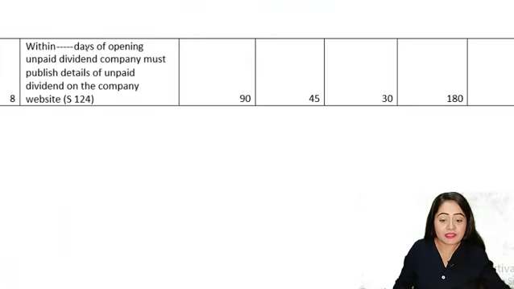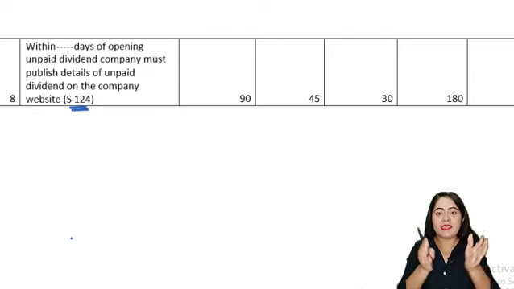Question 8. Within dash days of opening the unpaid dividend account, the company must publish details of the unpaid dividend on the company's website. Okay. So here we are talking about section number 124. Now section 124, what did it say?